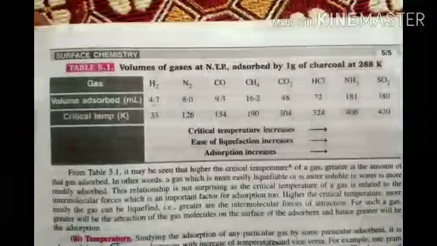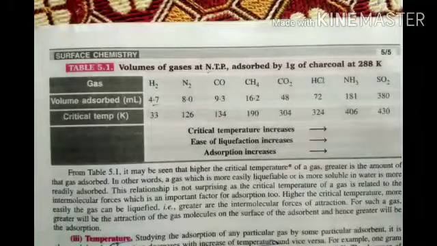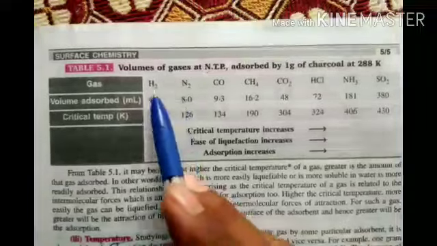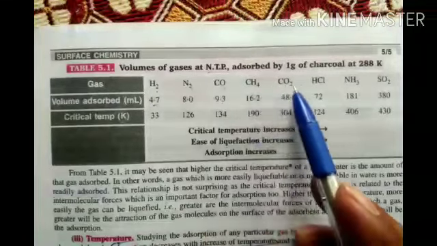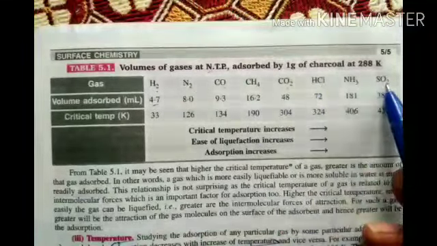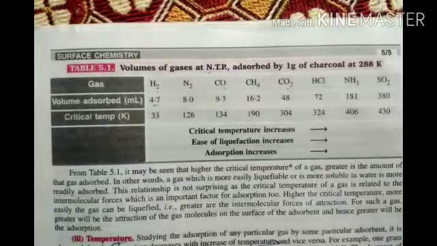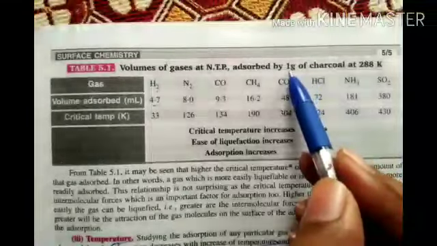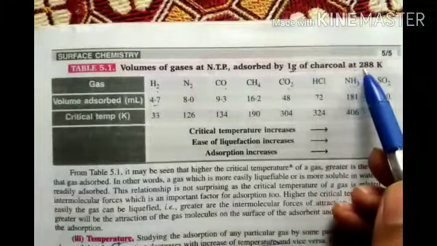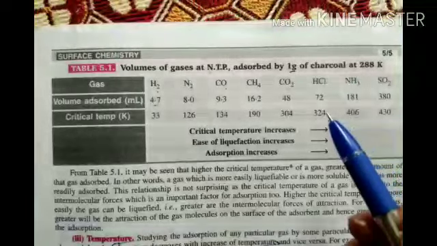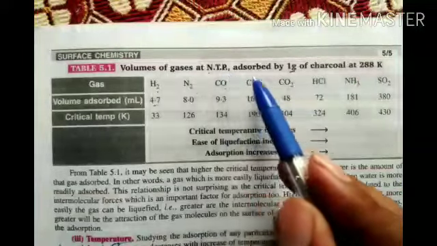See, look at this nature of the gas: H2 gas, N2 gas, CO gas, CH4 gas, CO2 gas, HCl, NH3 and SO2, and the volume adsorbed. All are 1 gram only we are taking, 1 gram of charcoal at 288 Kelvin, normal temperature and pressure.